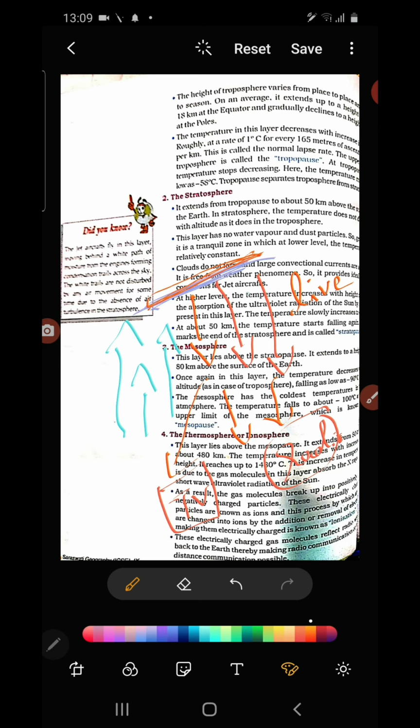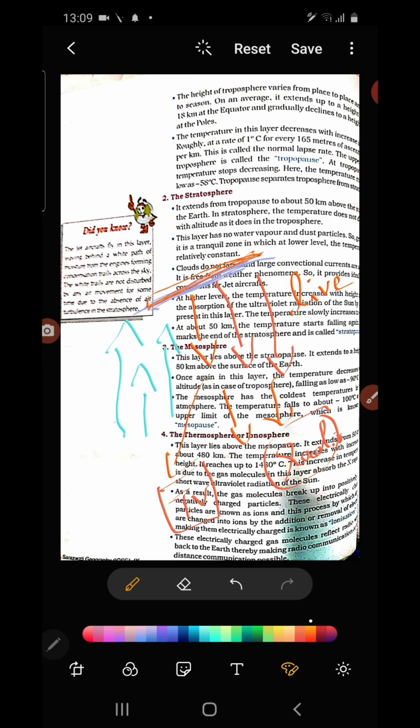Why? Because these layers stop the radio waves transmitted from the TV stations and radio stations and send them back to the earth. So these reflected radio waves are received by our TVs and radios, converting those radio waves into programs.